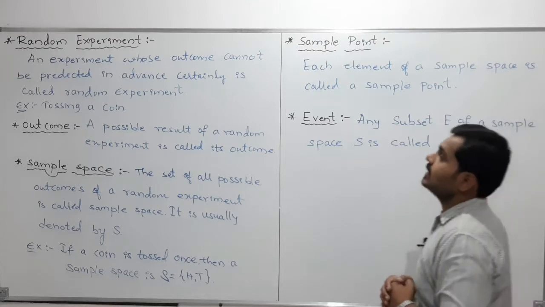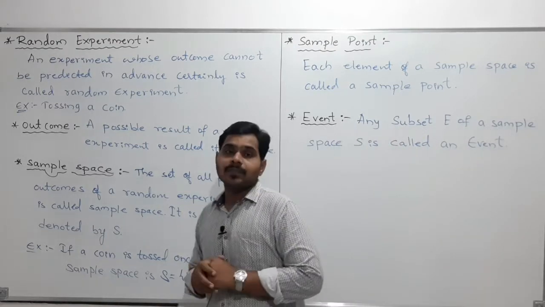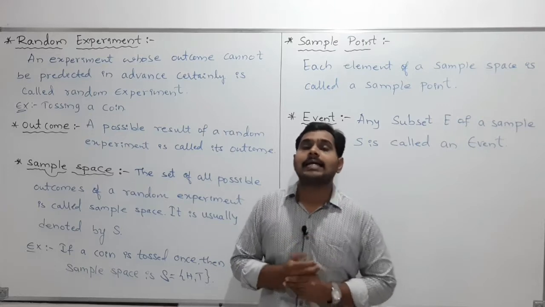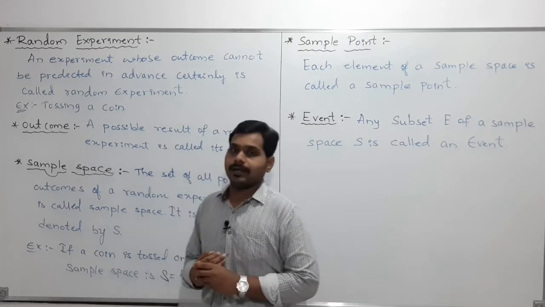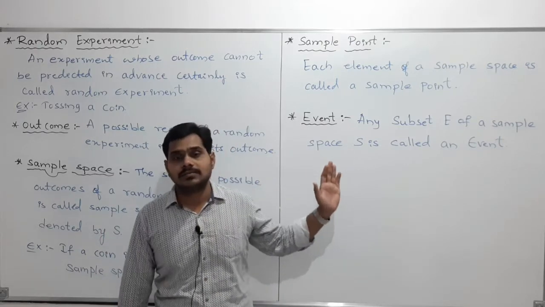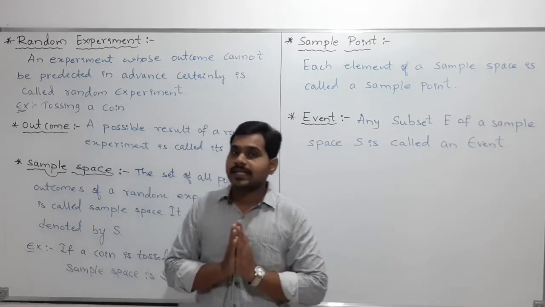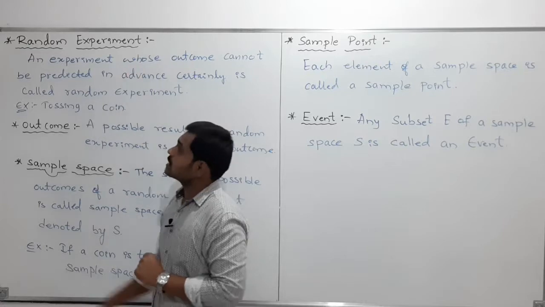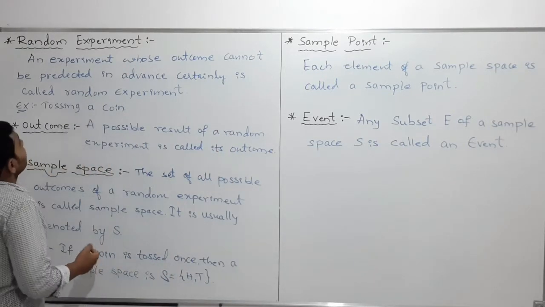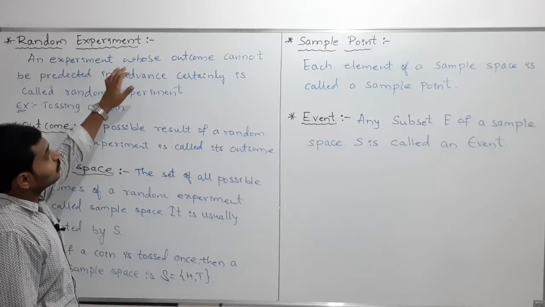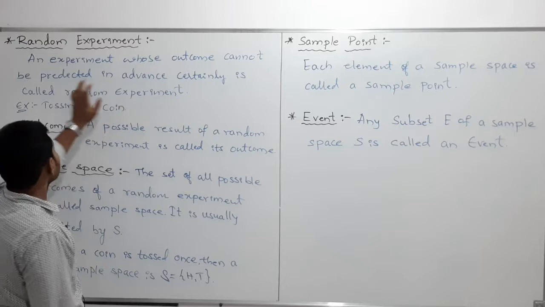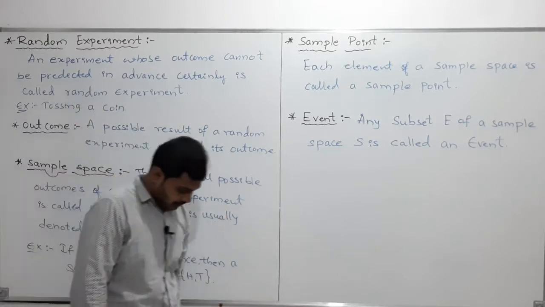Now, my students, we will discuss what is a random experiment. Clear? As I told, to understand the axiomatic approach of probability, we should know all these definitions or concepts. So the first one is random experiment. What is a random experiment? An experiment whose outcome cannot be predicted in advance with certainty is called a random experiment.